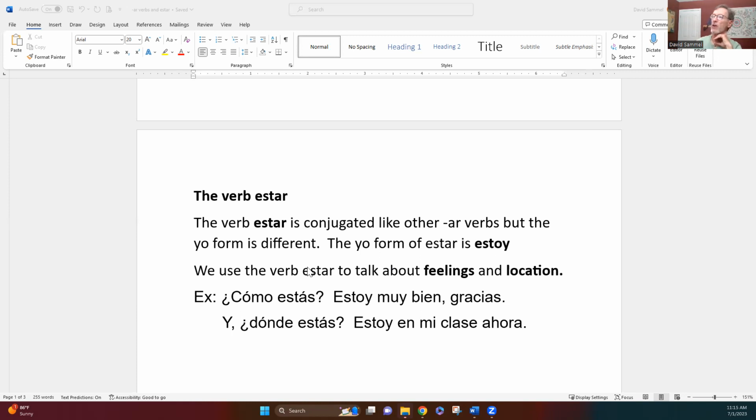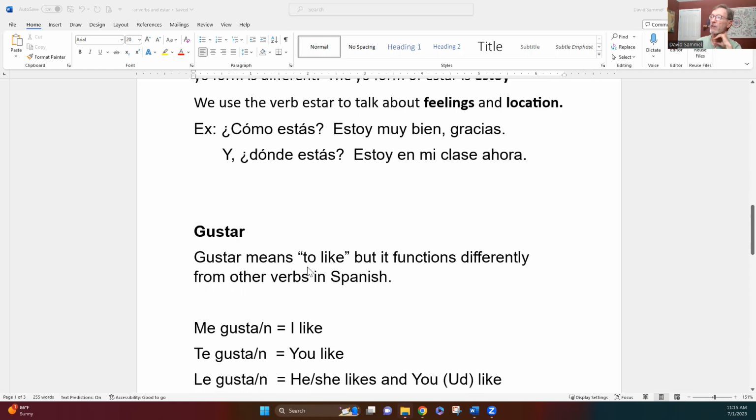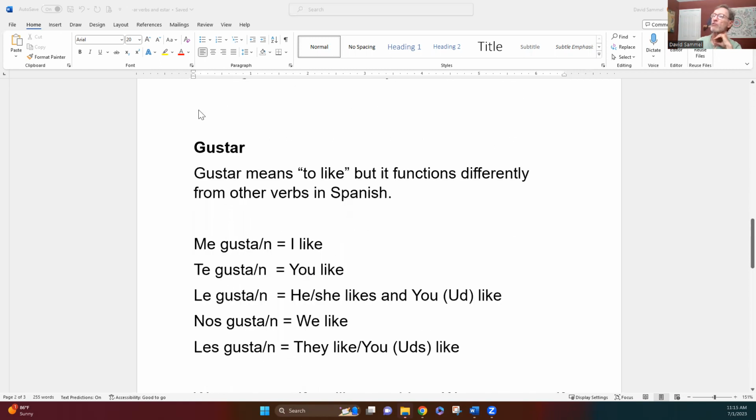The last thing I want to talk about in all this is the verb gustar. Now, as you can clearly see, gustar is an AR verb. It means to like, but it's going to function very differently from other verbs in Spanish. And you absolutely have to memorize this if you're going to go on in this class. It's an exception to the rule, but it also happens to be a very important exception. You can't really get through life if you don't know how to say what you like and dislike. So these conjugations are very important.